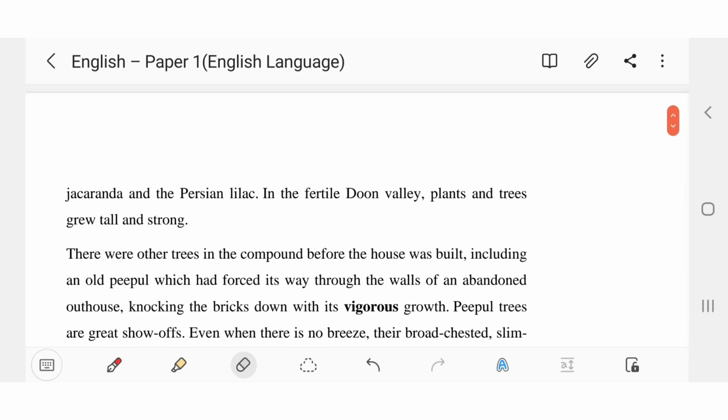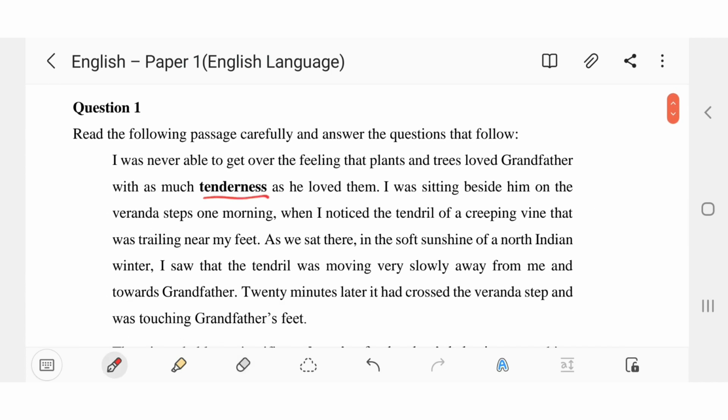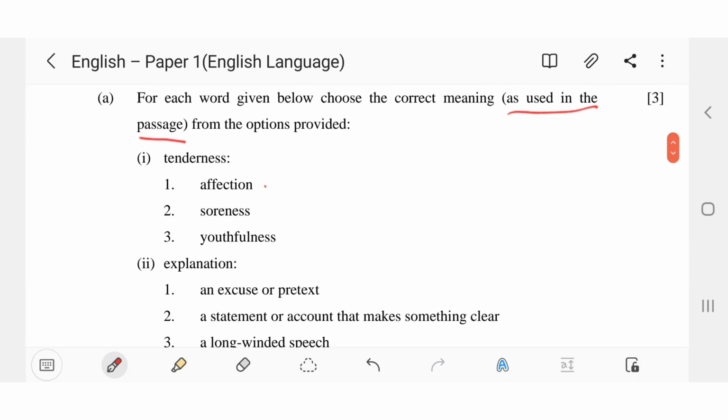First word is tenderness. Let's see where it has been used. It will be in bold. See, it's here. Tenderness. First, we will read out the sentence and then we'll be able to understand the meaning. I was never able to get over the feeling that plants and trees loved grandfather with as much tenderness as he loved them. Now let's correlate this with the options we have. Tenderness, yes. Is it affection, soreness, youthfulness? Affection, because it shows the affection between grandfather and the plants. So affection is correct. Youthfulness, no.